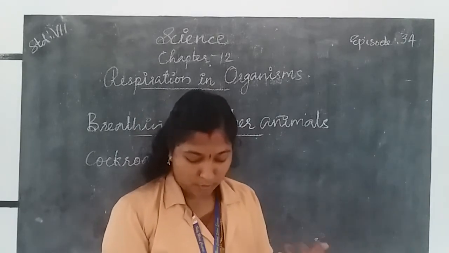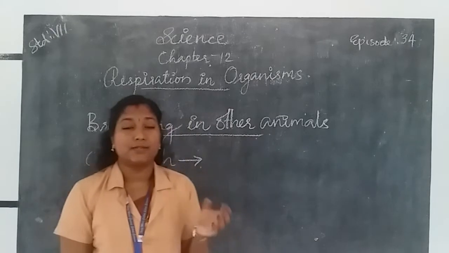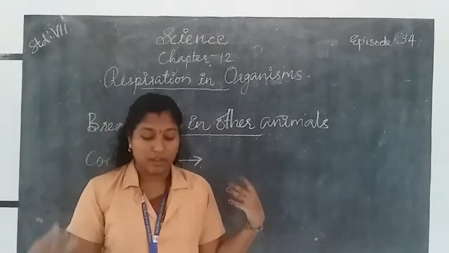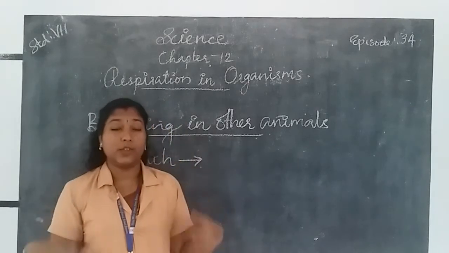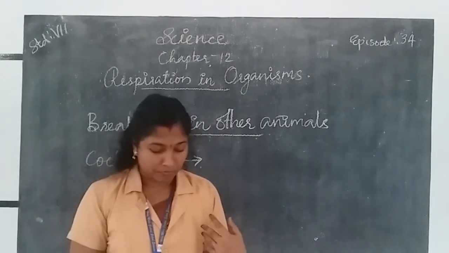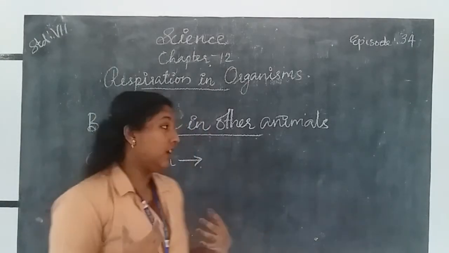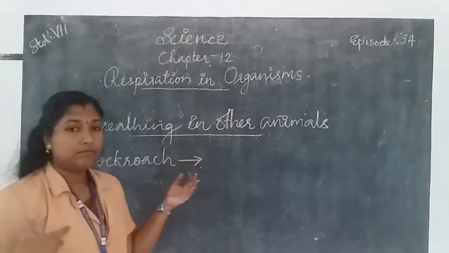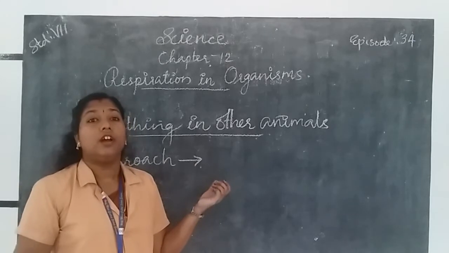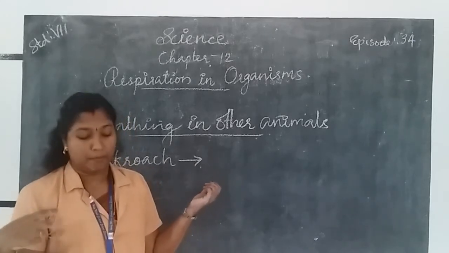The cockroach has small openings present on the sides of its body. Then how do cockroaches breathe? The cockroaches have small openings on the sides of their body.